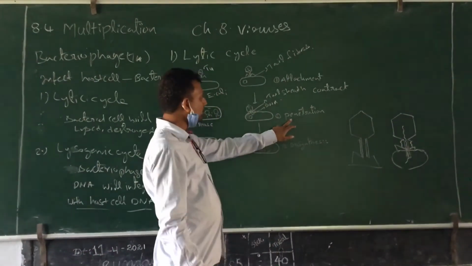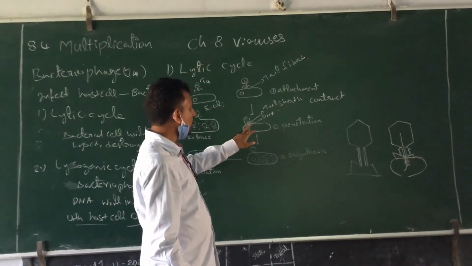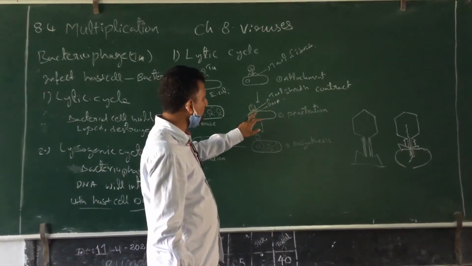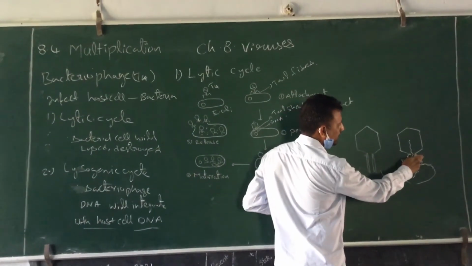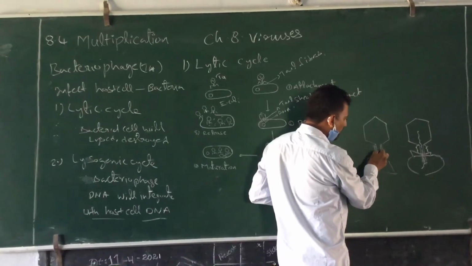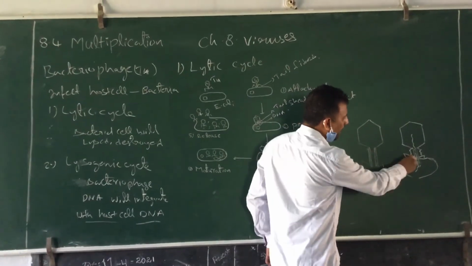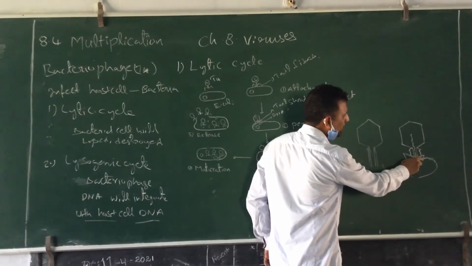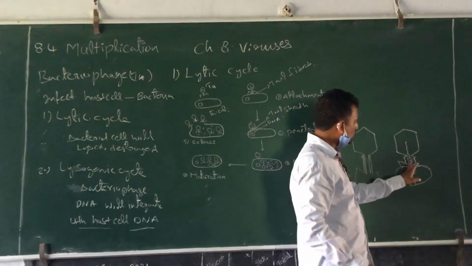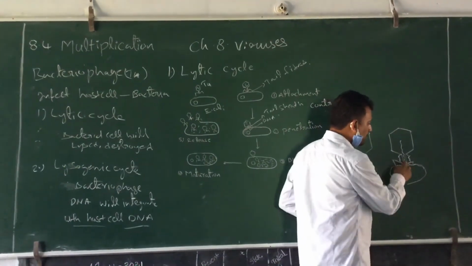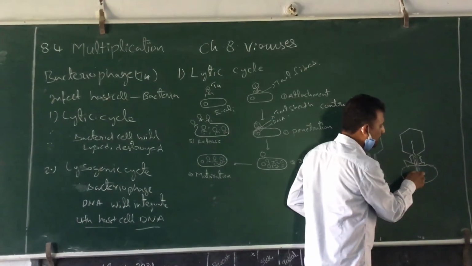Let us see what happens during penetration. The bacteriophage which is attached on the surface of the bacteria, its tail sheath will be contracted. As it is contracting, the core part touches the surface of the bacteria. Then this core part will penetrate through the plasma membrane into the inside of the bacteria.